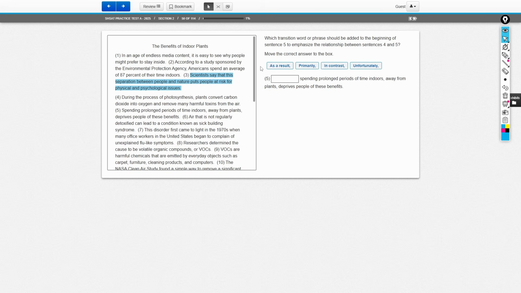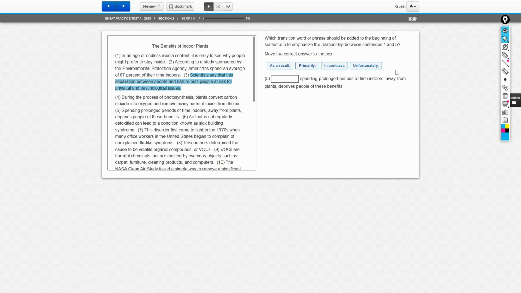For example, if I had a sentence that said, Jared really likes to eat ice cream, and the second sentence is, Jared is lactose intolerant, well, that second sentence is going to give more detail to the first. And in this case, we can use the transition word "unfortunately" to solidify that story.